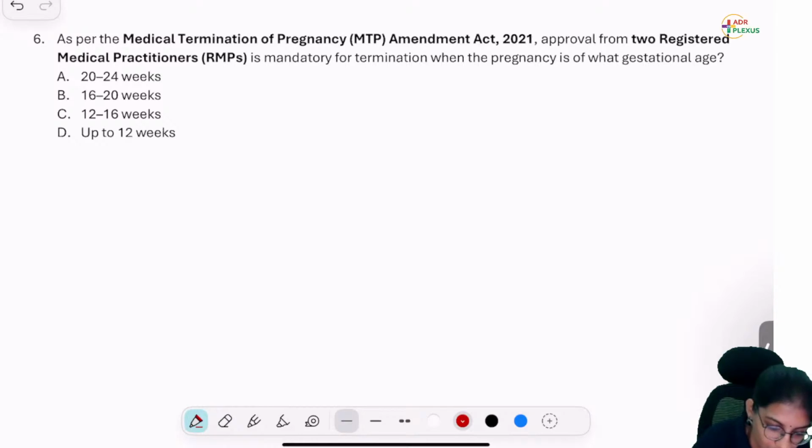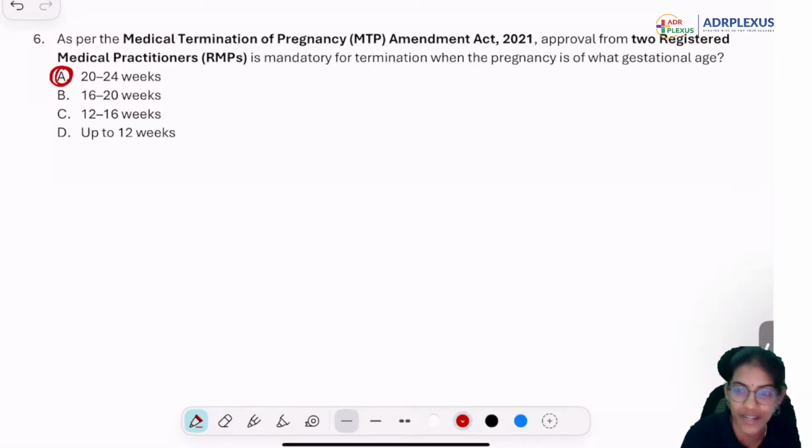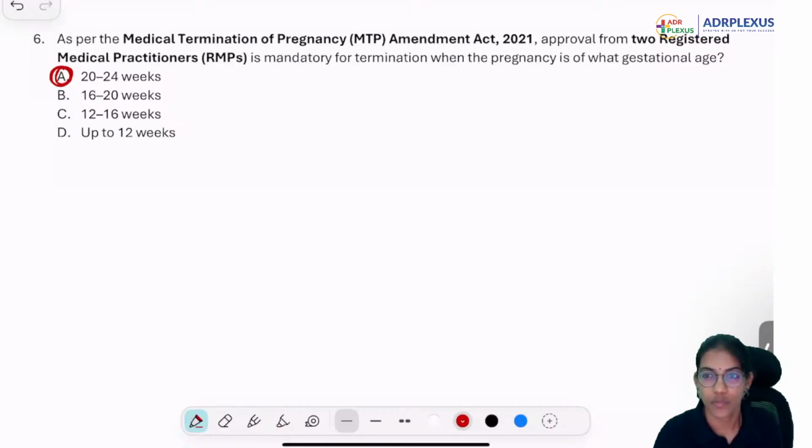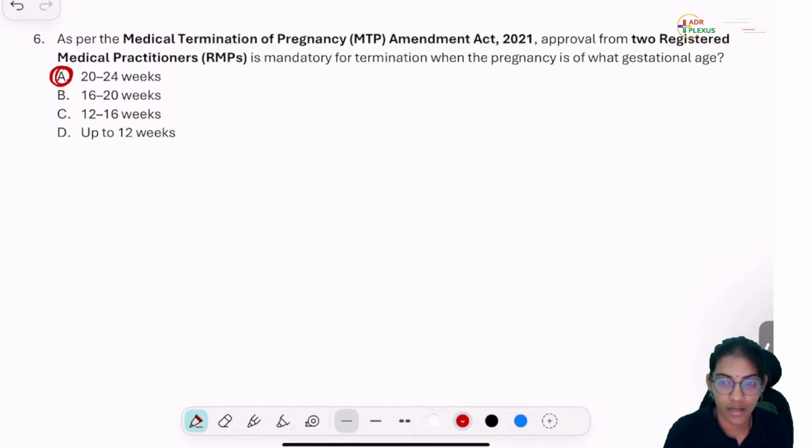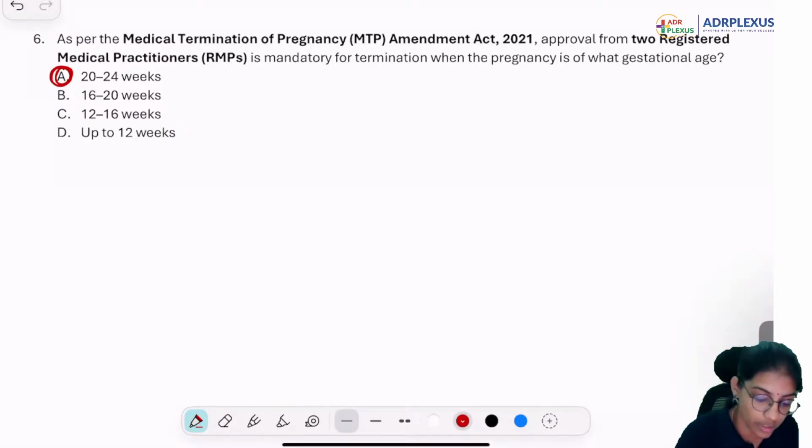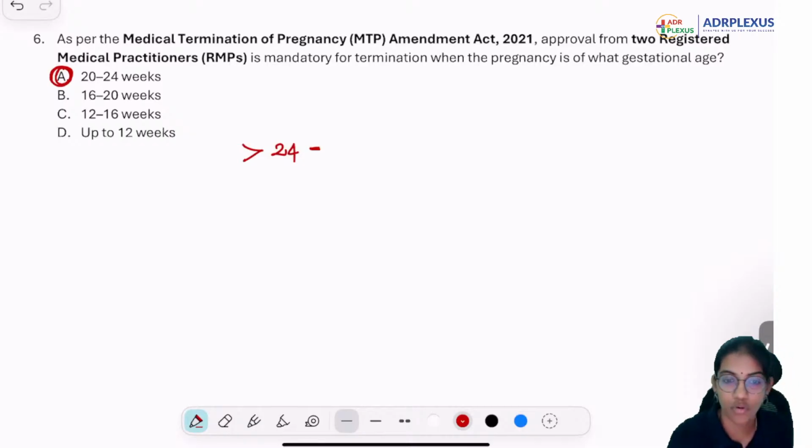Very good. Two registered practitioners are generally required at 20 to 24 weeks. Two medical practitioners are required at 20 to 24 weeks. All right. More than 24 weeks, how many people are required?